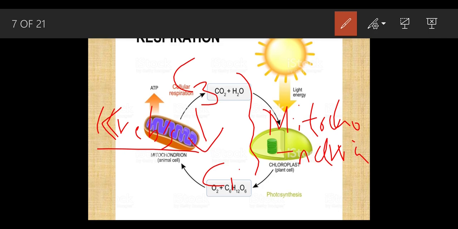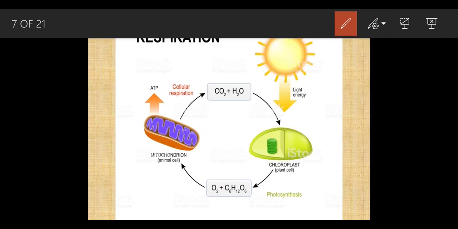There are a few important steps where each breakdown is done due to enzymes. What are enzymes? Enzymes are biological catalysts. You have heard this word catalyst. What is the work of a catalyst? It helps to speed up the reaction. Same like that, in living organisms there are enzymes, and energy is released in the form of ATP. This is the third part.